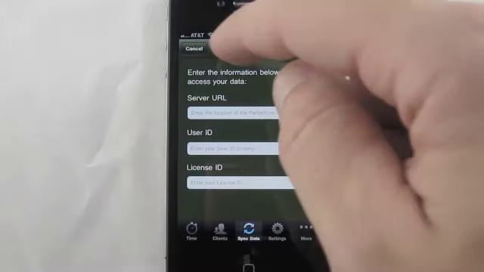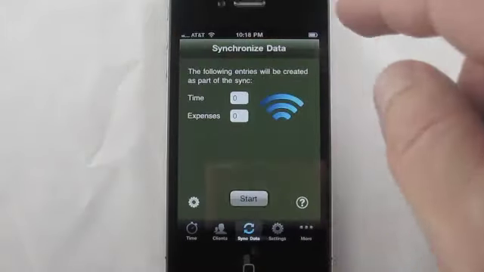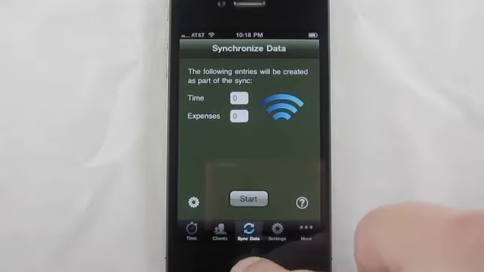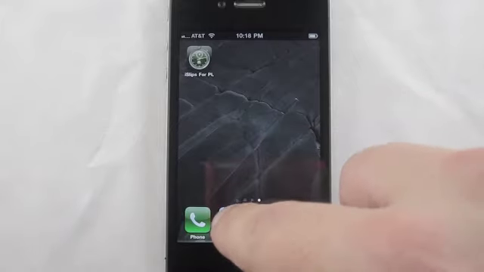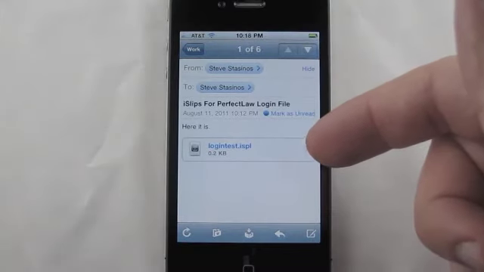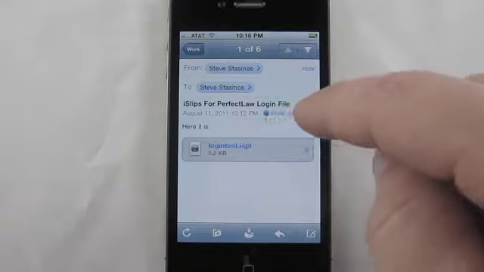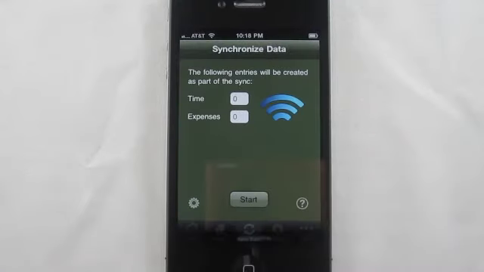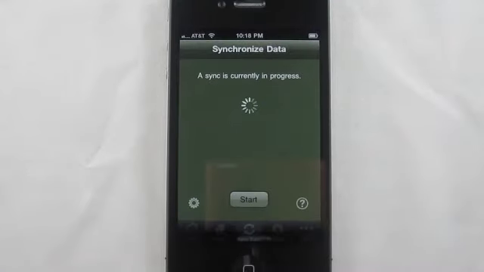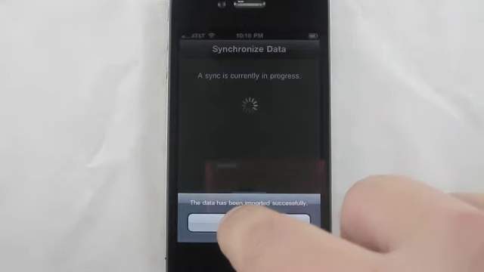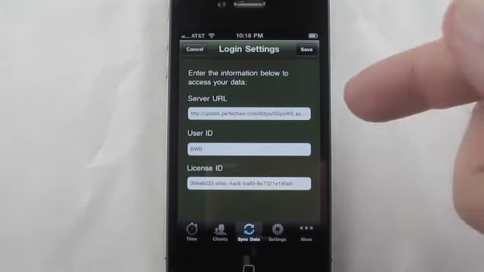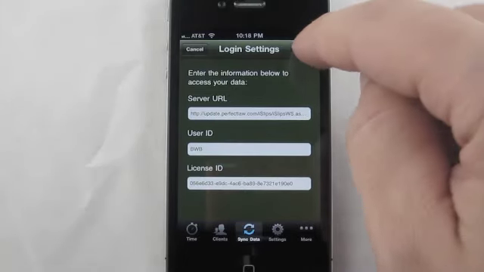Now in order to save time, we're going to import that information using a file that we can ask our IT person to send to us that contains that information. So let's go ahead and bring up that email. As you can see, it has an attachment which we can select, confirm that we want to import it, and then within iSlips confirm that that file should come in, and we can select the login settings screen. As you can see, the information has been set up for us.